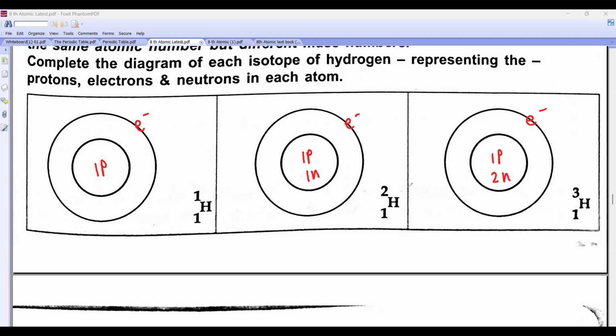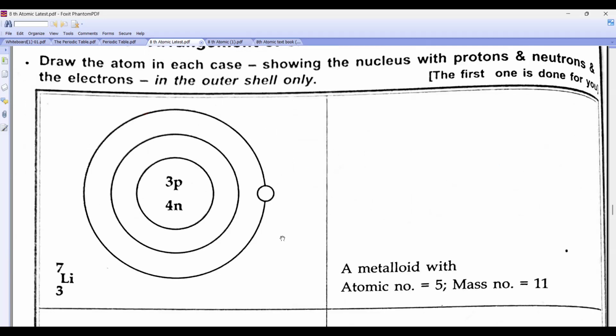These are isotopes. Then, beta, this is the electronic configuration. They have told, beta, lithium and so on. Then what you have to do? Protons and neutrons and the electrons. Draw an atom in each case. So this one example they have given. What is missing here? Tell me, beta. First shell, 2 electrons are missing, na, beta.